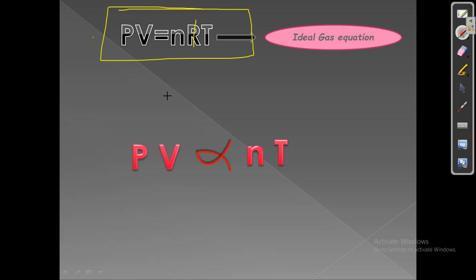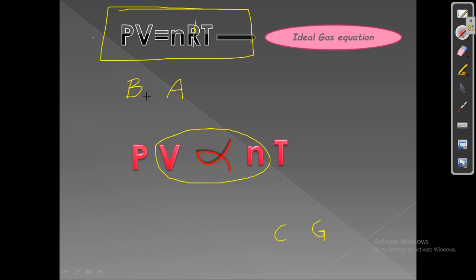Take a book and pen and start writing like this, how I am writing. First you have to write the equation: PV is directly proportional to N and T. On the upper left side you have to write A and B, like this, how I write. And at the lower right side you have to write C and G as I wrote. And looking at the equation, we get Avogadro's law: volume is directly proportional to number of molecules.